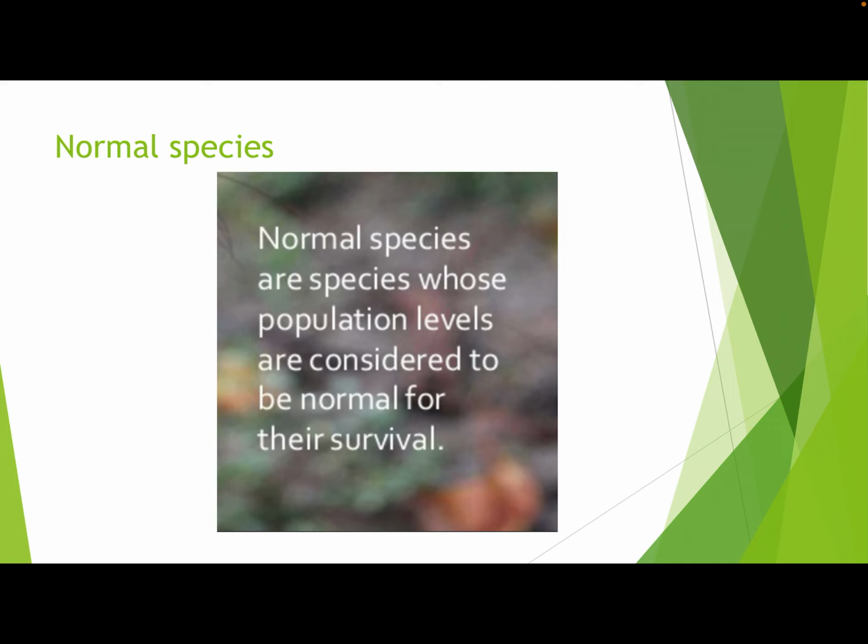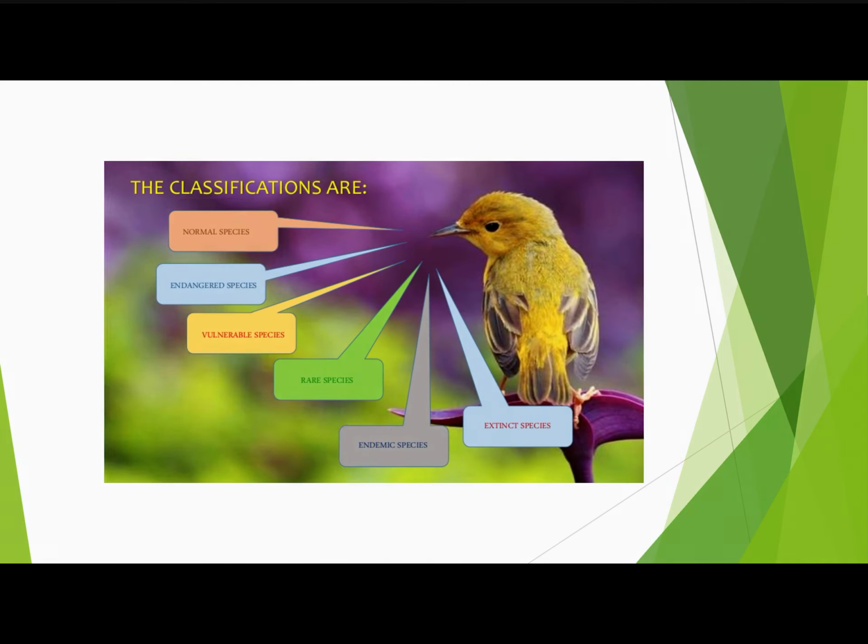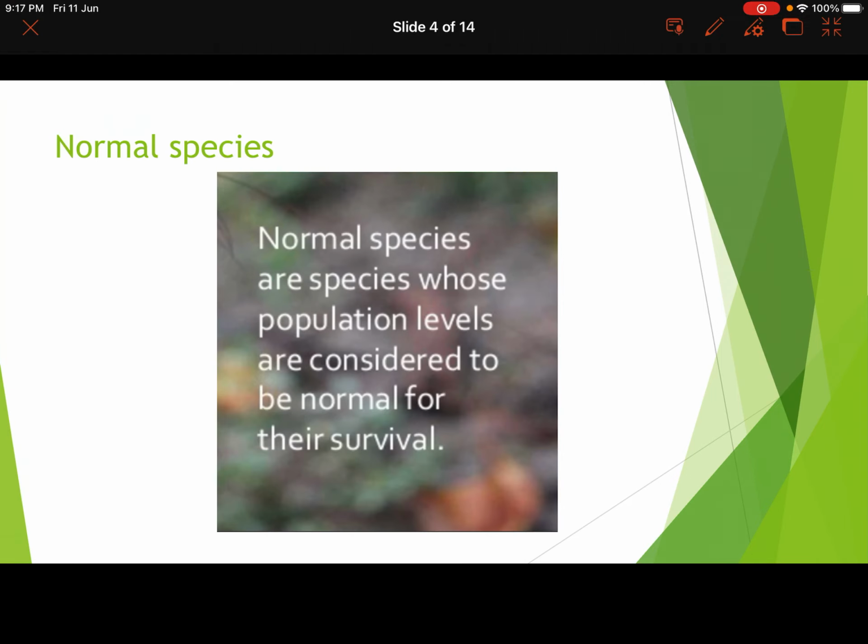So normal species are those species whose population levels are considered to be normal for their survival. One example I can give you here is dogs, cats, cows, right? So these are normal species. There is no threat to their life. They are in normal number and they will not get endangered or extinct in the near future. Okay, so these are your normal species.